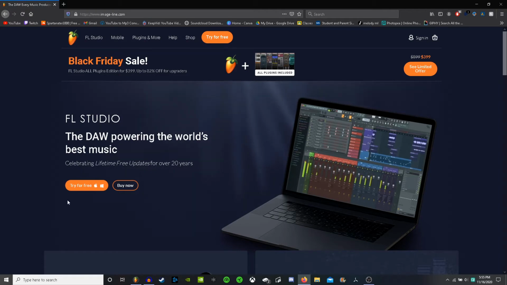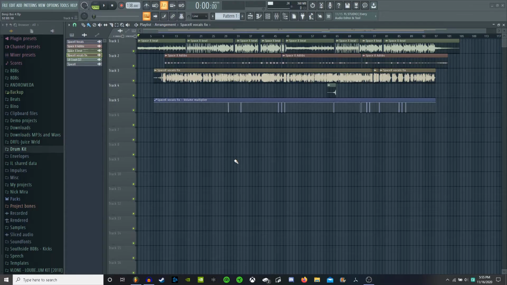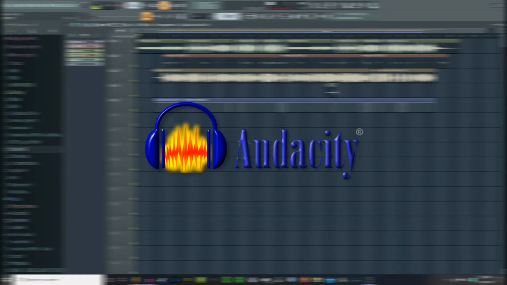In the case of this tutorial, this works perfectly because you don't need a whole lot of time to do all this, but for the long term, I would not recommend surviving off of the free trial. For those of you who aren't using FL Studio and use a different DAW, most of these plugins will work pretty much exactly the same. You can even use some of these plugins in Audacity, which is kind of funny that you can mix and master in Audacity, which I would not recommend, but it is possible.